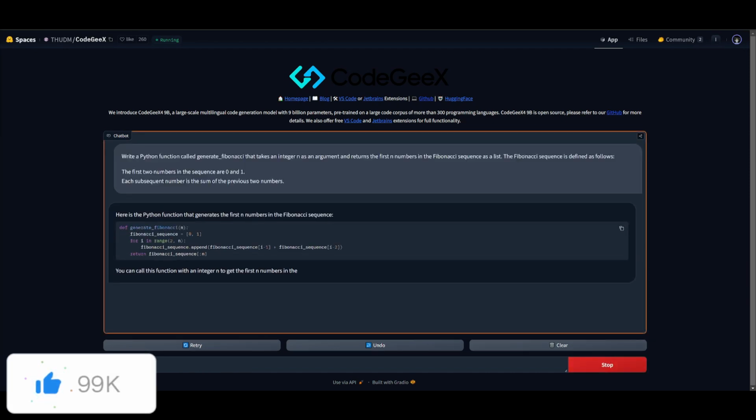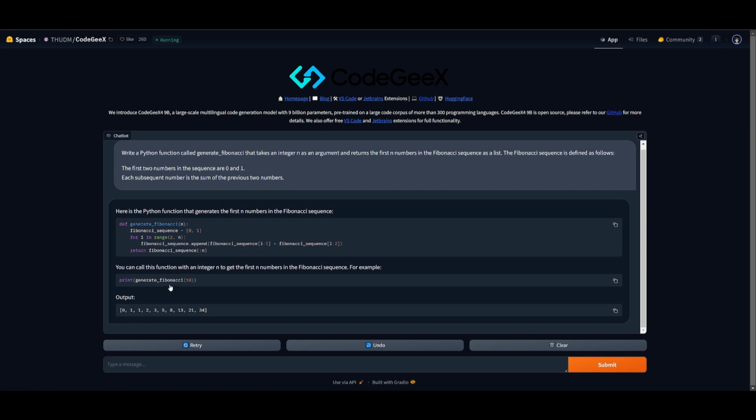We should get an output, and within a couple of seconds we should get this, and there we go. We have it outputted: 0, 1, 1, 2, 3, 5, 8, 13, 21, and 34, sorry. We can see that it did a great job in handling the cases where n is 0 or 1. It also ensures that the function returns an empty list if n is 0. We see that it used loops, and it also optimized the function to handle a larger value of n efficiently. So there we go, the first test has been successful.